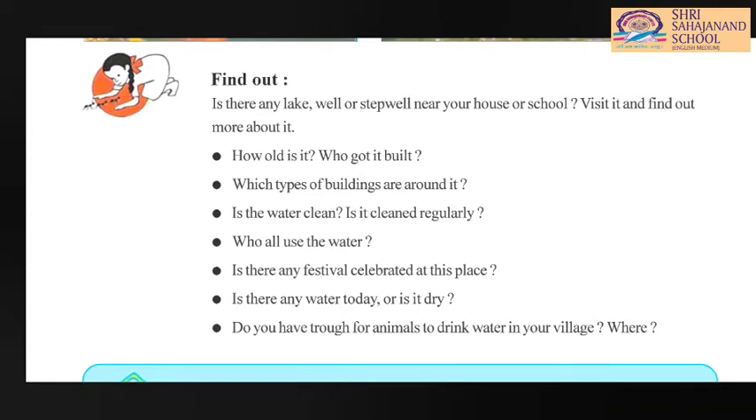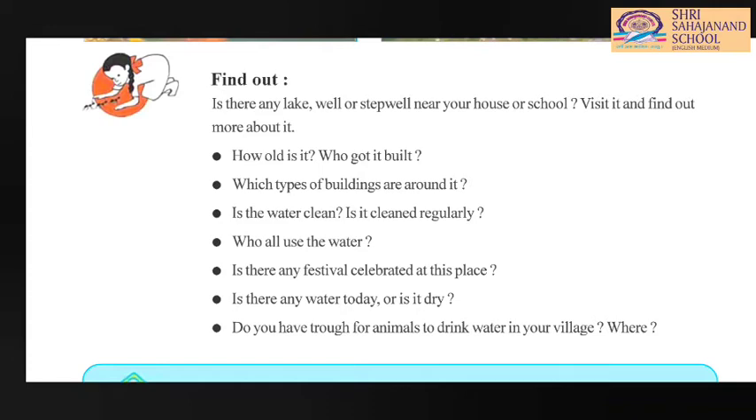Okay, you have to just imagine that some kind of well, step well or lake is beside our house or school. So first question, how old is it and who got it built? So first we have to think about that particular lake, well or step well, how old is it? Whether it is 10 years old, 20 years old or 100 years old, and who has built it? Whether our society has built it, or our elders have built it. Okay, so in that way you can write the answer.